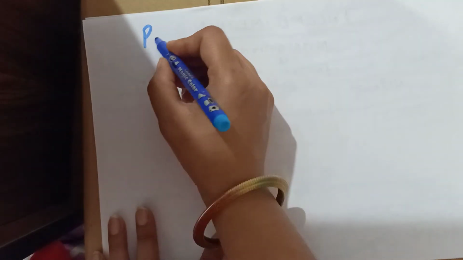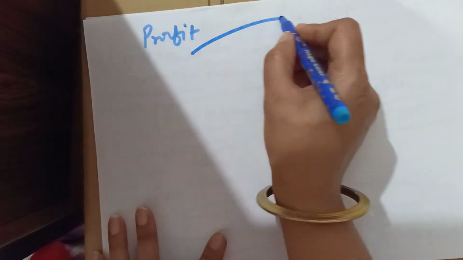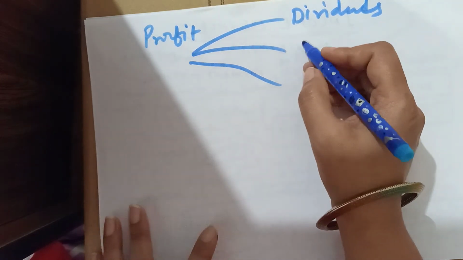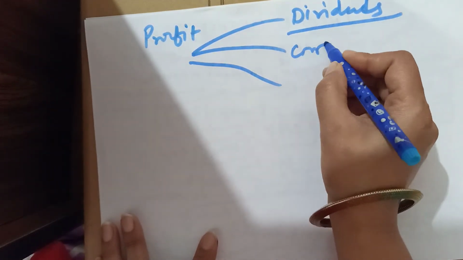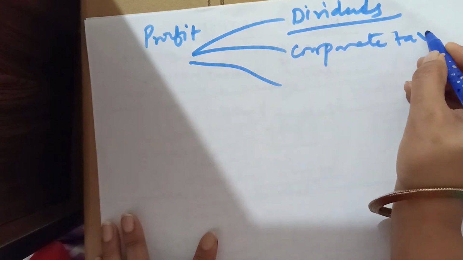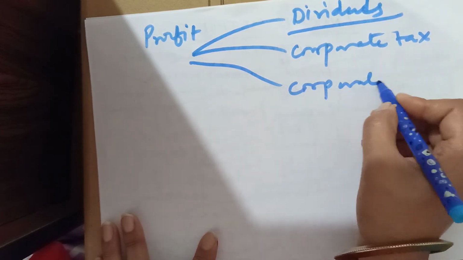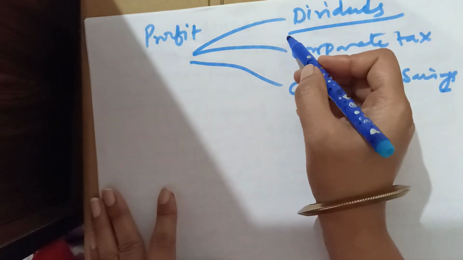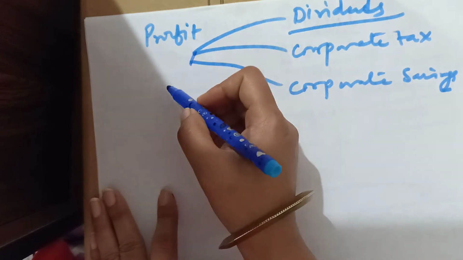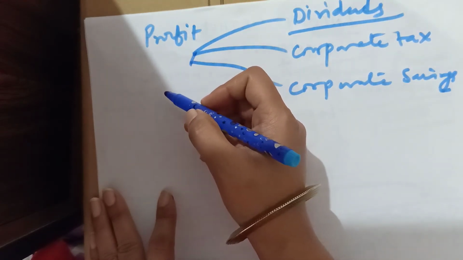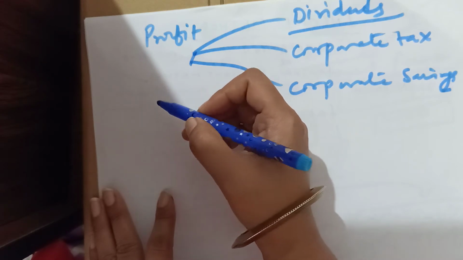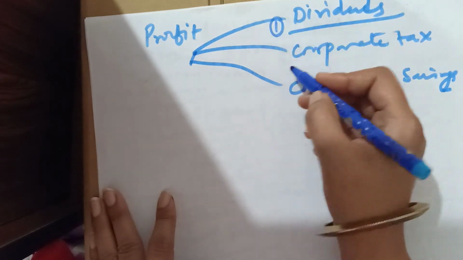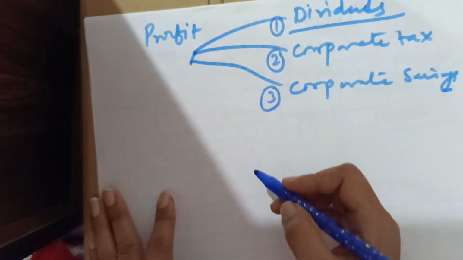Now come to income from entrepreneurship, profit. Profit has 3 parts. Number 1 dividends, number 2 corporate tax, and number 3 corporate savings. Profit is a factor income generated from entrepreneurship, and the profit generated by a production unit is divided into 3 categories. Number 1 dividend, number 2 corporate tax, and number 3 corporate saving.